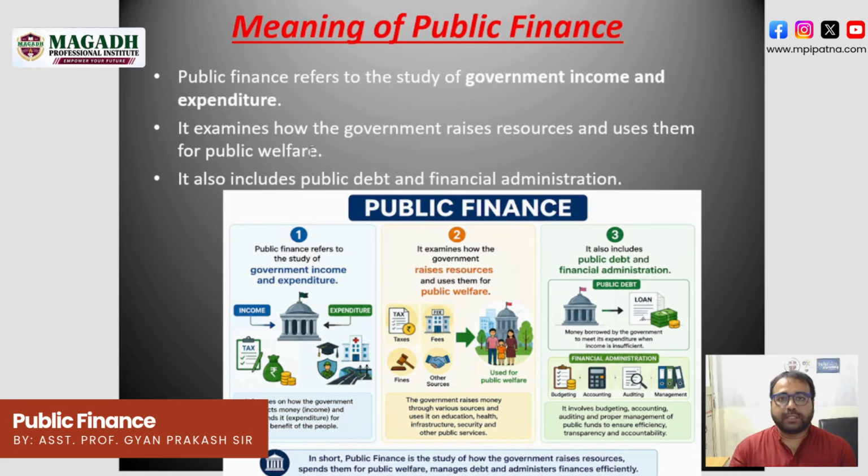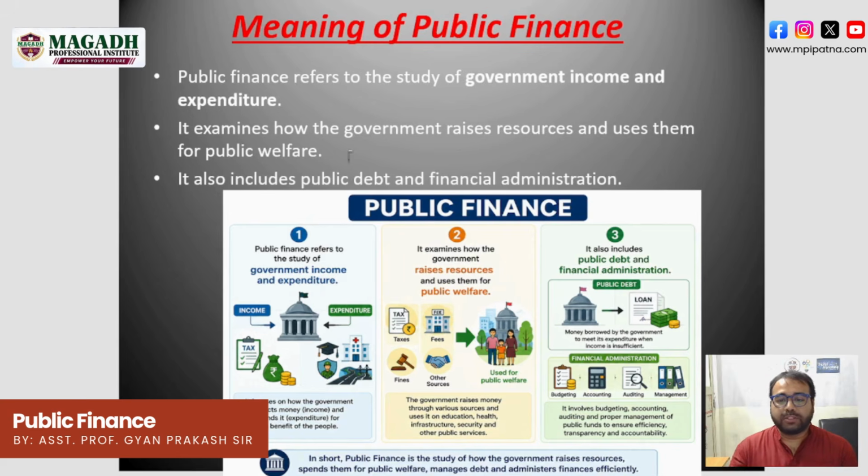Whenever a government earns something, it spends it for the public. Like building parks, hospitals, schools, colleges, universities, or railways. All these are public property, developed by the government from this public finance.